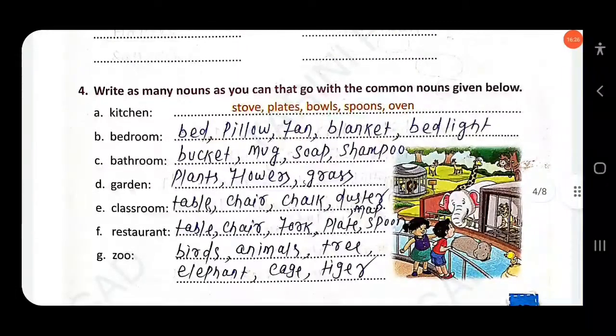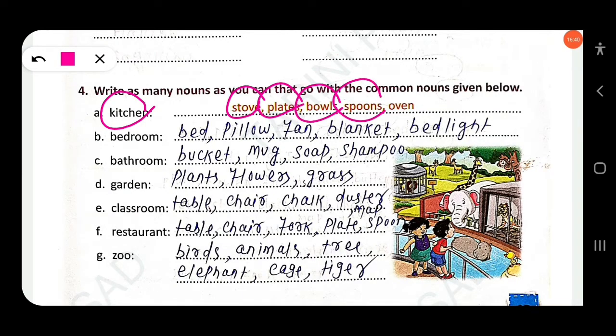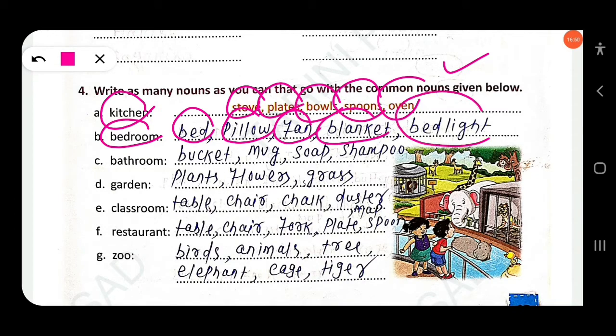Then next, write as many nouns as you can that go with the common nouns given below. So here, kitchen. What common nouns do you find in a kitchen? Stove, plates, bowls, spoons, oven. Similarly, what common nouns do you find in a bedroom? Bed, pillow, fan, blanket, bed light. You have to write each noun with a small letter. Bed, B should be written in small letter; pillow, P should be written in small letter, because these are common nouns, not proper nouns.